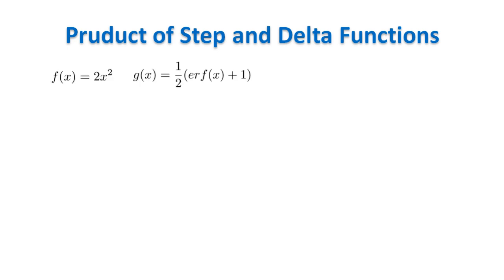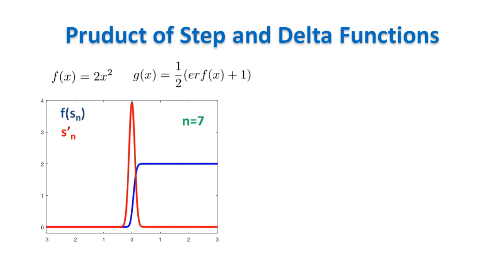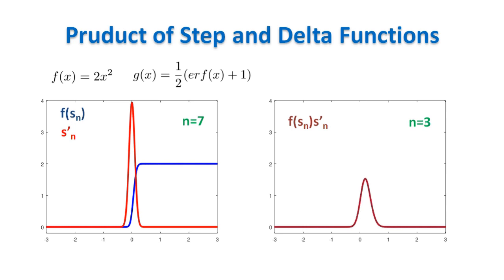I want to show visually what's going on here. If we choose any random f and g functions, then for n that goes to infinity the sequence f of Sn goes to a discontinuous step function. The sequence Sn prime goes to the Dirac delta function. Now, the product of the two sequences goes to 0 for all x not equal to 0. This is because, for all x not equal to 0, it is the product of a sequence that becomes flat, times a sequence that goes to 0.